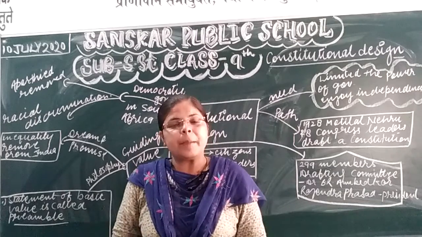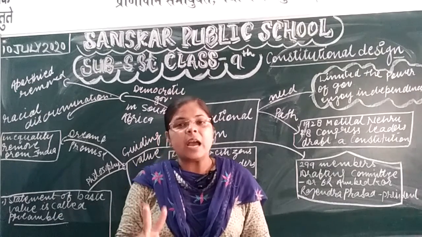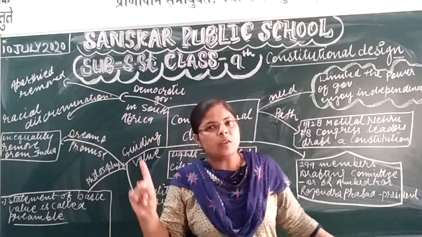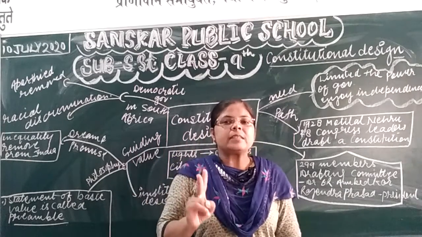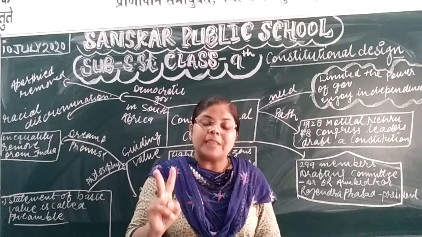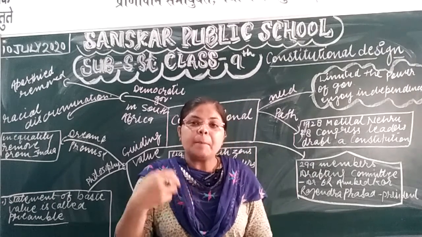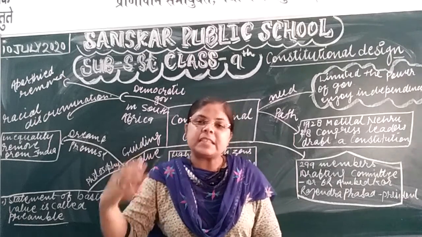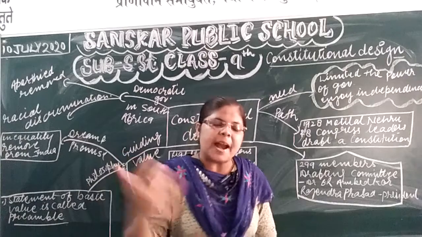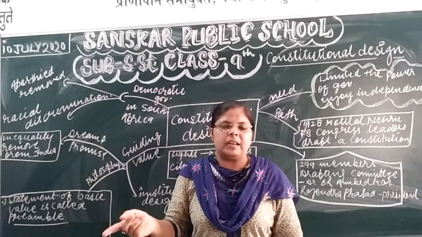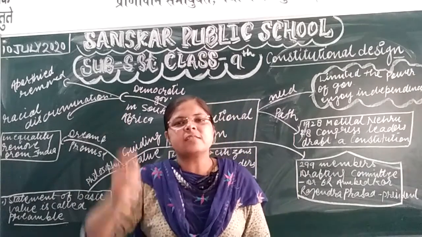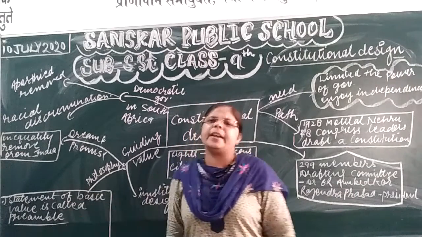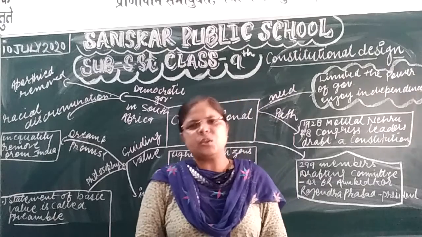But we declared the independence on the next morning because we had to give two news to our Indian citizens. First, the independence. Second one is the partition. So our Indian leaders feared that maybe the public could create riots. That's why they decided to spread this news the next day. In the next morning, when they hoisted the Indian flag over the Red Fort, then all Indians knew that India was now independent from the British.